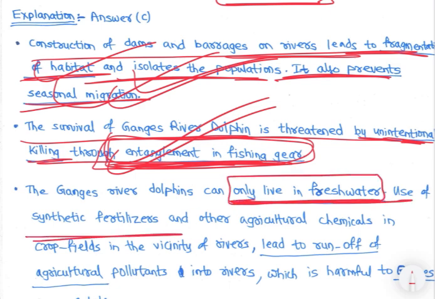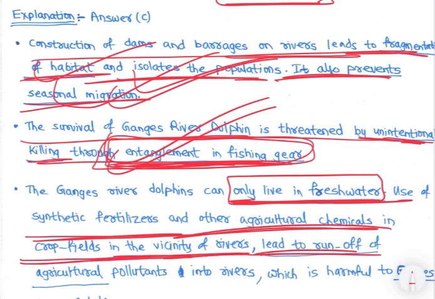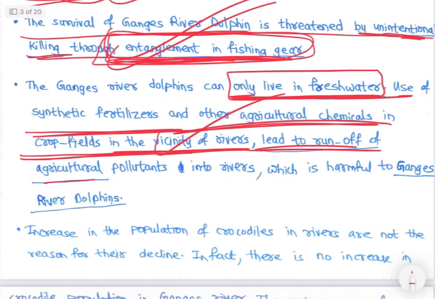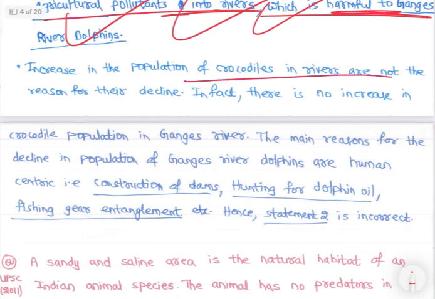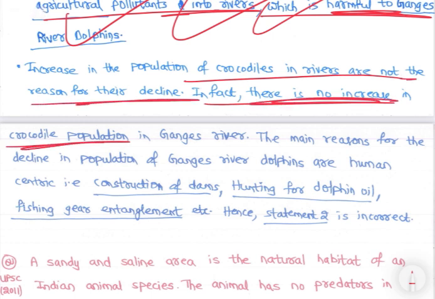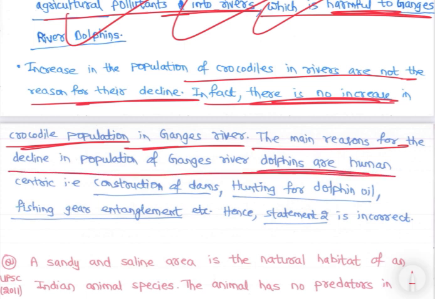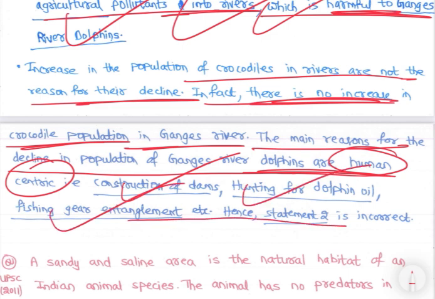Right? Use of synthetic fertilizers and other agricultural chemicals in crop fields in the vicinity of rivers leads to runoff of agricultural pollutants into rivers, which are harmful to Ganges river dolphins, right? Then increase in population of crocodiles in rivers is not the reason for decline. In fact, there is no increase in crocodile population in Ganges river. The main reasons for decline of the population of Ganges river dolphins are human centric, right? Construction of dams, hunting for dolphin oil, fishing gear entanglement, etc. are right. Hence, statement 2 is incorrect.